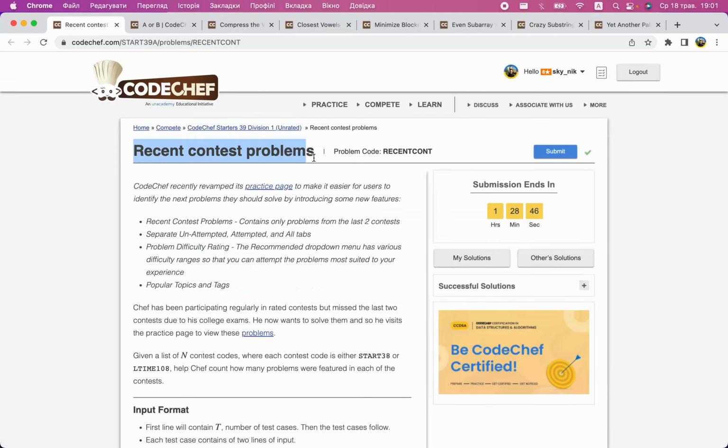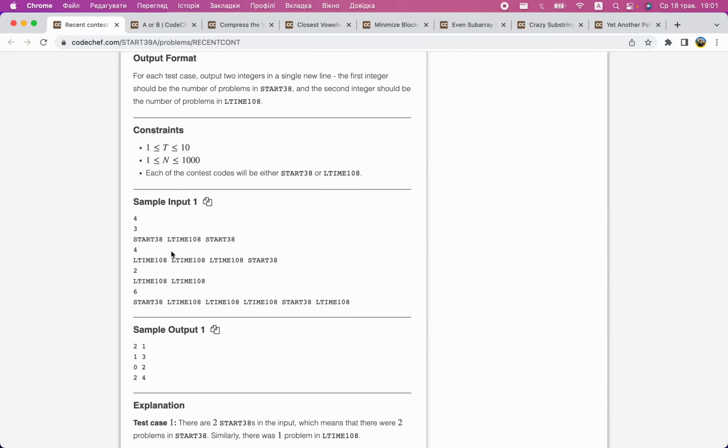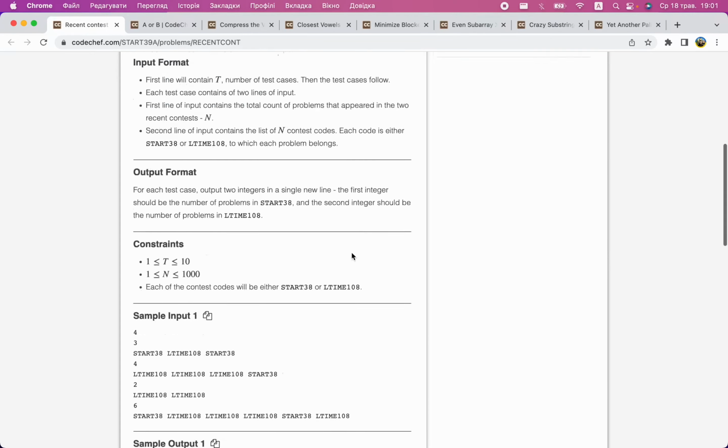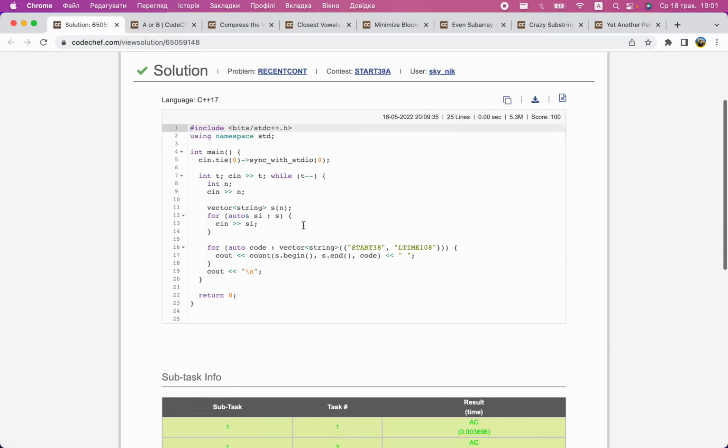In the third problem, recent contest problems. So Chef missed 2 contests, Lunchtime and Starters. I took part in Starters, but I also missed Lunchtime, so it's kind of relatable. Here he sees there are some problems. For each problem that he missed, he knows whether it comes from Lunchtime or from Starters. We are given those strings, and we need to count the number of occurrences of starters and lunchtime. There is nothing interesting. You just count how many times start occurs, how many times lunchtime occurs, and then you print it.